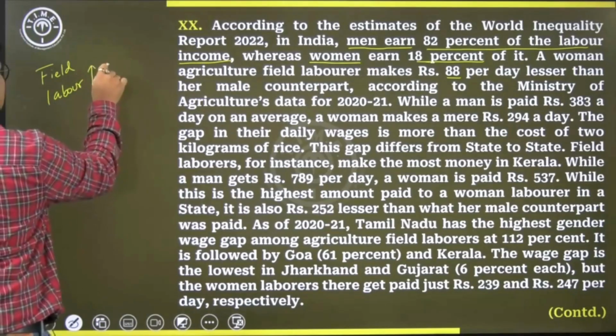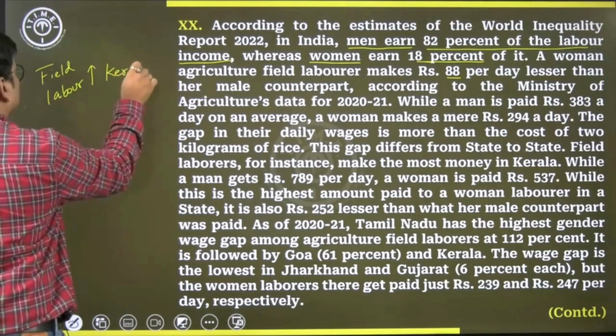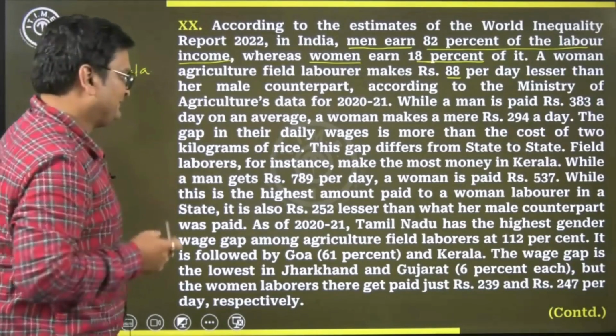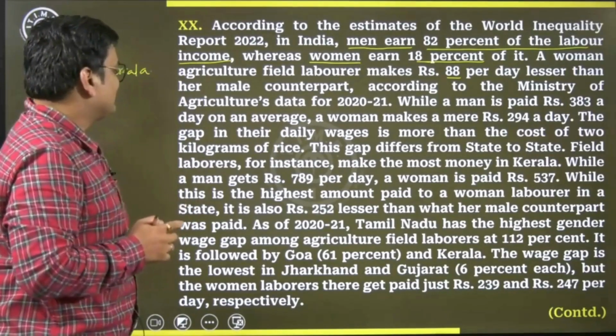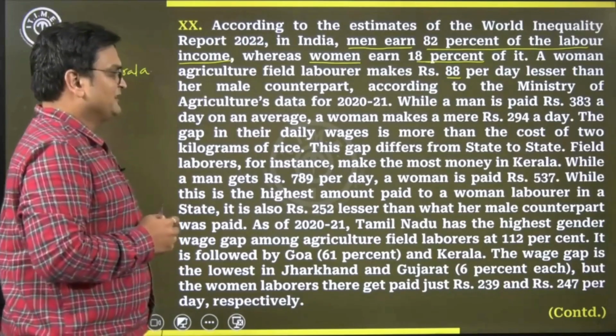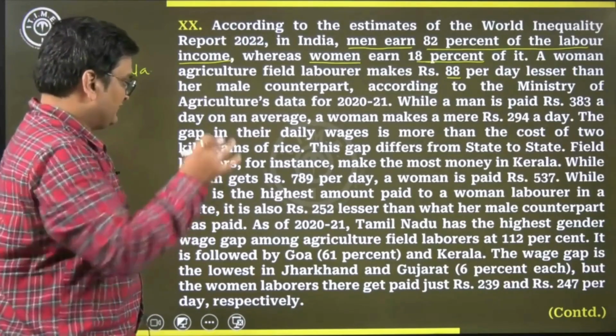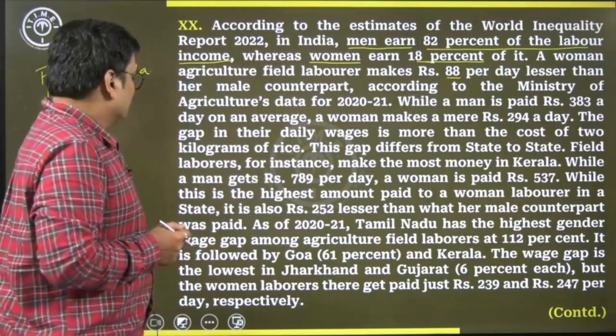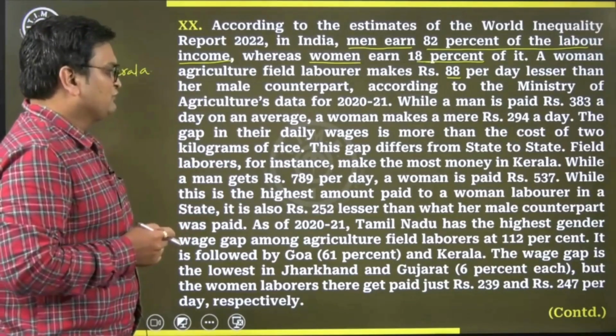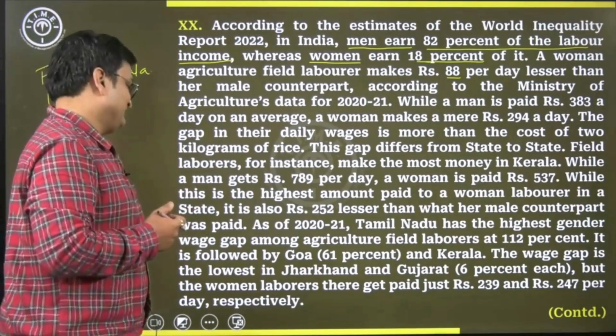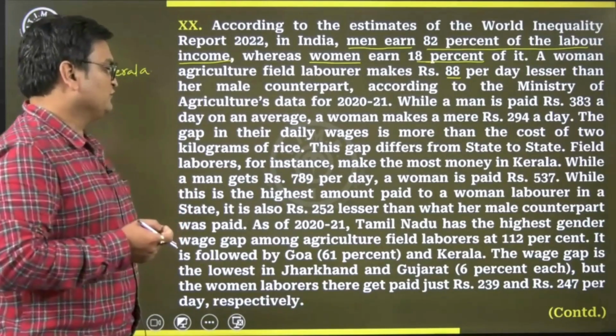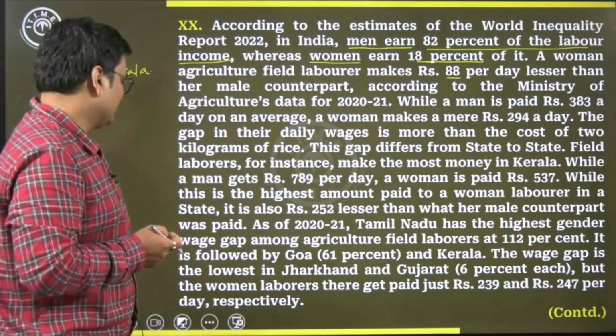The highest is in Kerala. While a man gets rupees 789 per day, a woman is paid 537. While this is the highest amount paid to a woman laborer in the state, it is also rupees 252 less than what her male counterpart was paid.